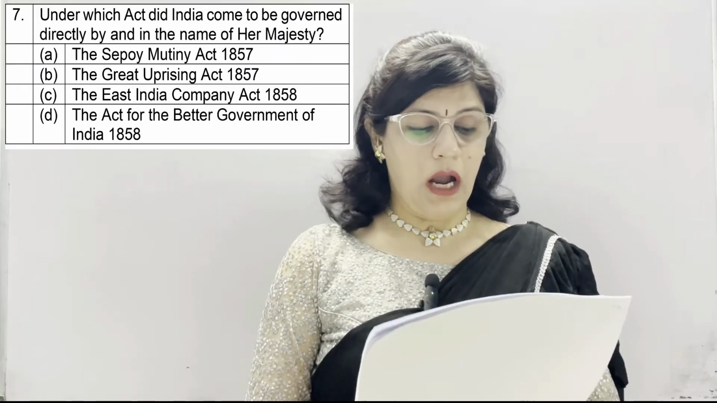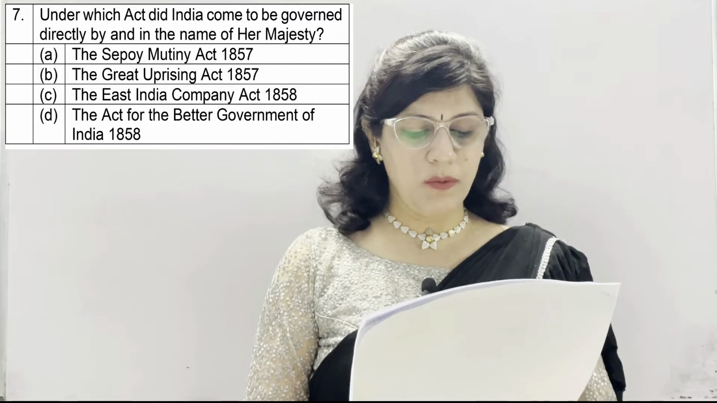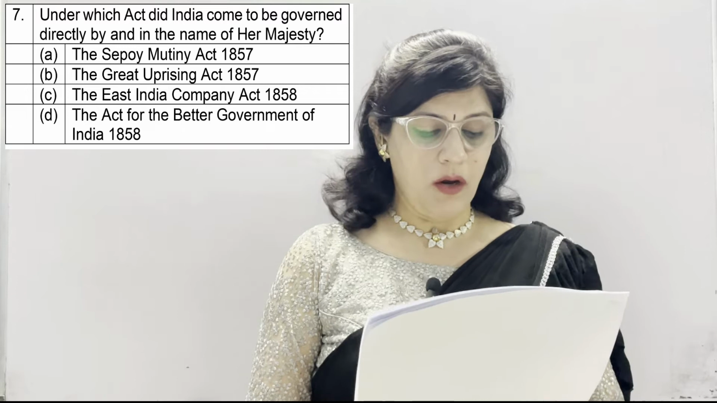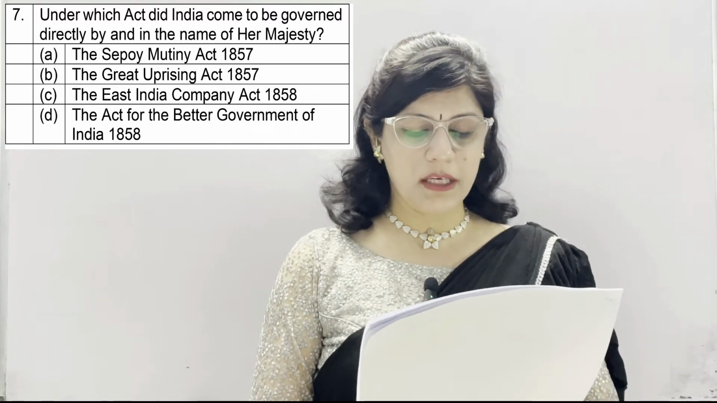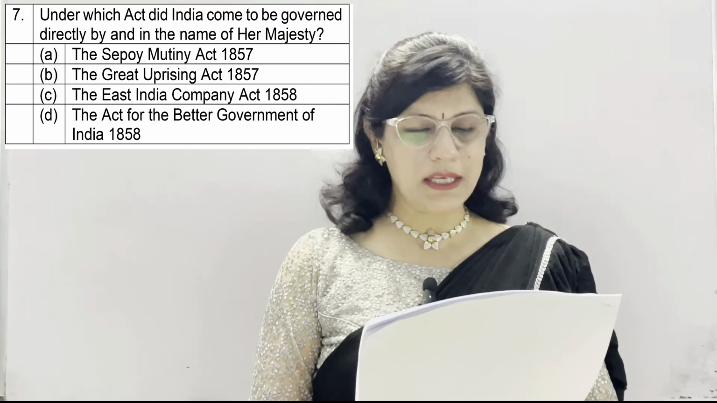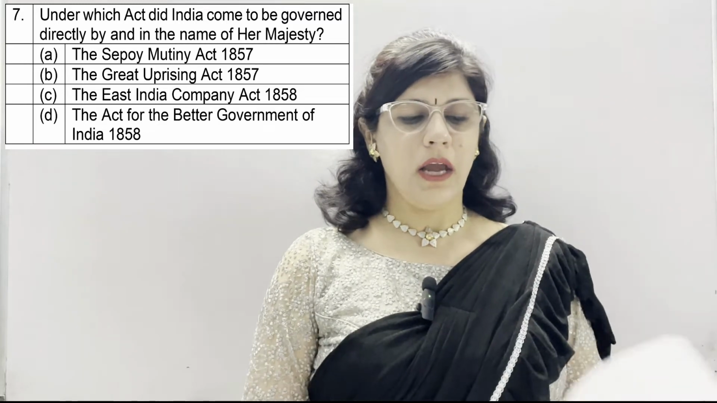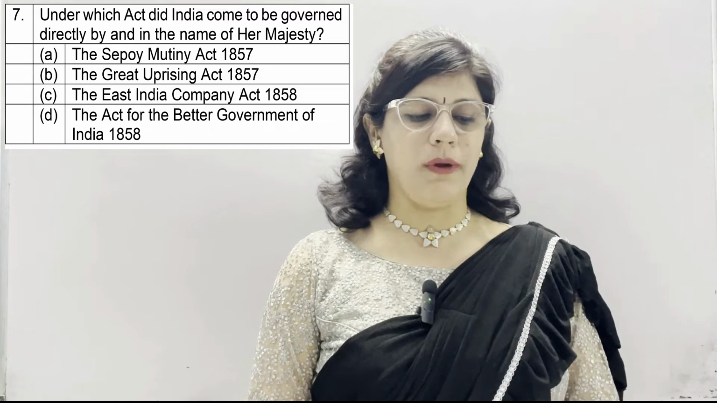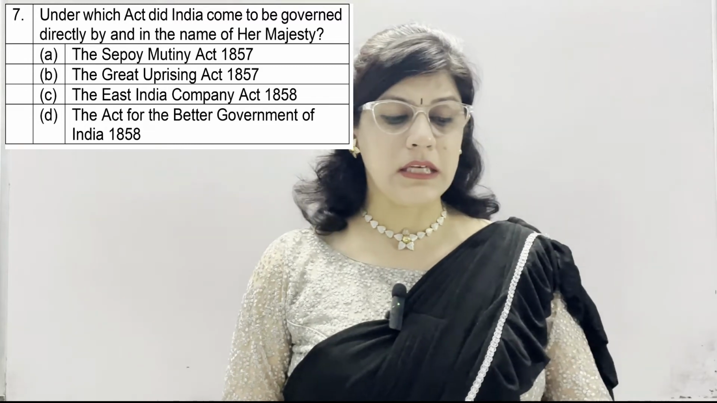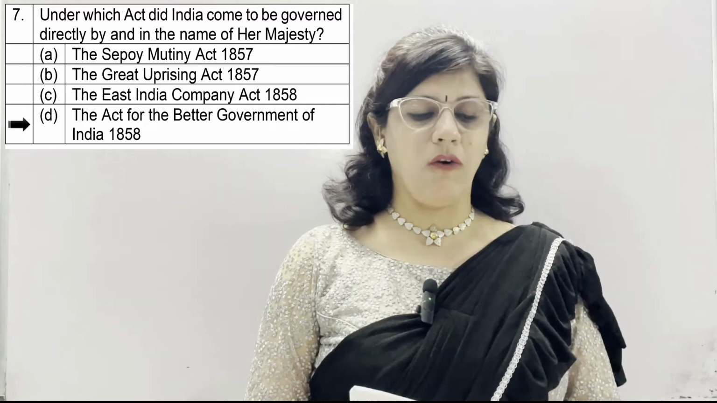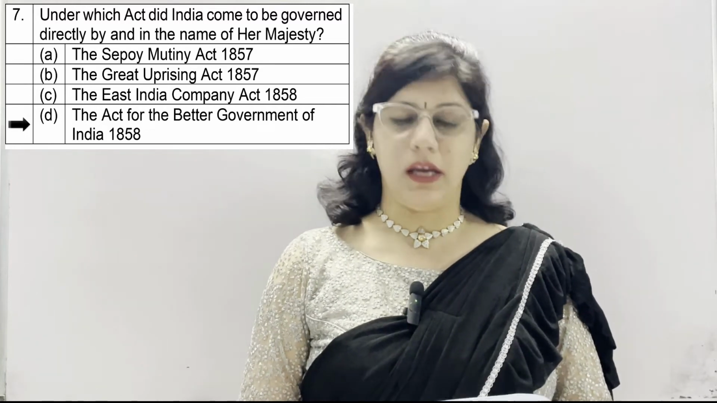Question number 7. Under which Act did India come to be governed directly by and in the name of Her Majesty? A option, Sepoy Mutiny Act 1857, B, Great Uprising Act 1857, C, East India Company Act 1858 and D, the Act for the Better Government of India 1858, and the correct option is D, the Act for the Better Government of India 1858.